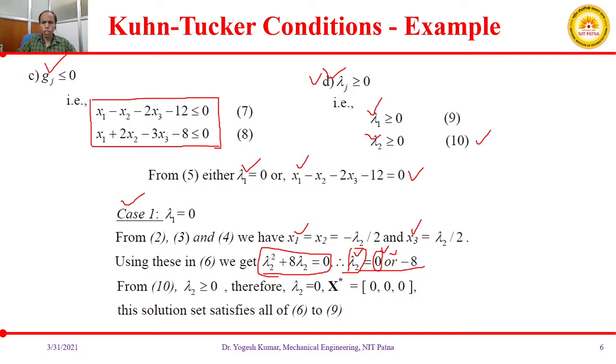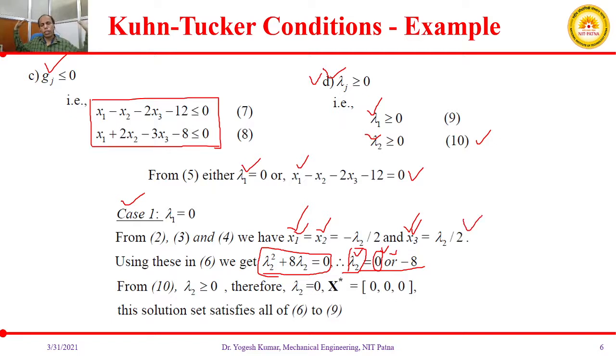Okay, now put these values of lambda 2 in, because we have got the values of x1, x2 and x3, and we have got x1, x2 and x3 in terms of lambda 2. So if you put these values, that is lambda 2 equal to 0, x1, x2 will be equal to 0. Similarly, your value of x3 will be equal to 0.